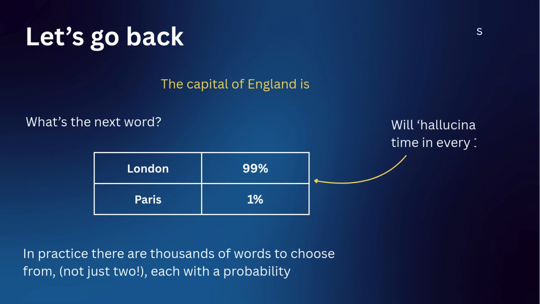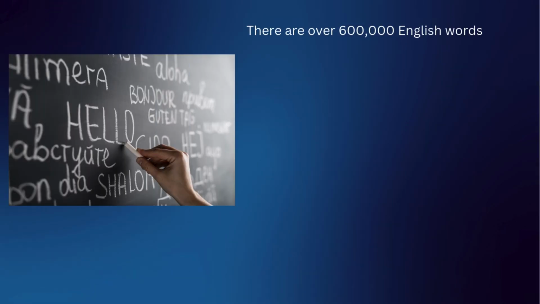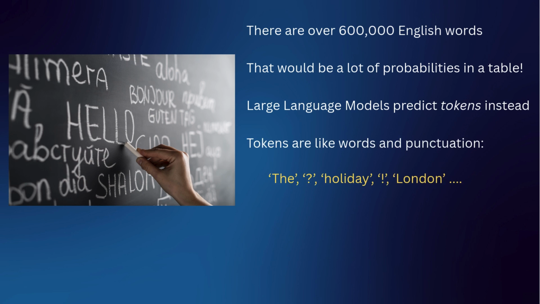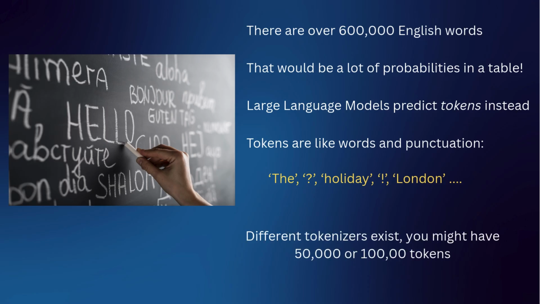So let's dig into this. First of all, let me explain tokens. There are over 600,000 English words. That's a lot of words if we are predicting one word at a time. And if we're building a table of all these probabilities, that's a lot of probabilities. So to make it slightly simpler, large language models predict tokens instead. Tokens are often like words, they're punctuation, sometimes they're a full word, and there's different tokenizers that exist. They can break a large text down into tokens. Some of these have 50,000 tokens or 100,000 tokens. That's still a lot, but it's a lot less than 600,000 words.